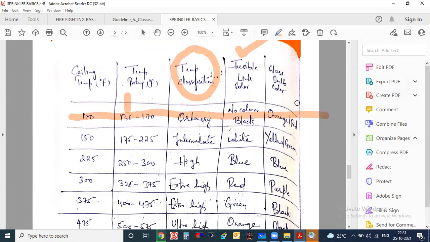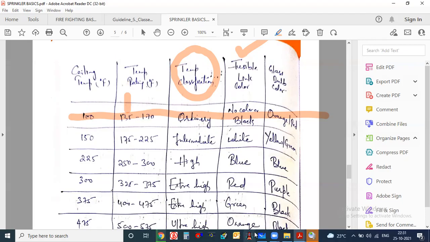Because in most places, commercial buildings and residential buildings, you will find the red color sprinkler only, the red glass bulb. The temperature range of this red glass bulb sprinkler is 135 to 170 degrees Fahrenheit. If you convert it into degrees Celsius, it will be usually 68 degrees Celsius. This is the very common sprinkler.